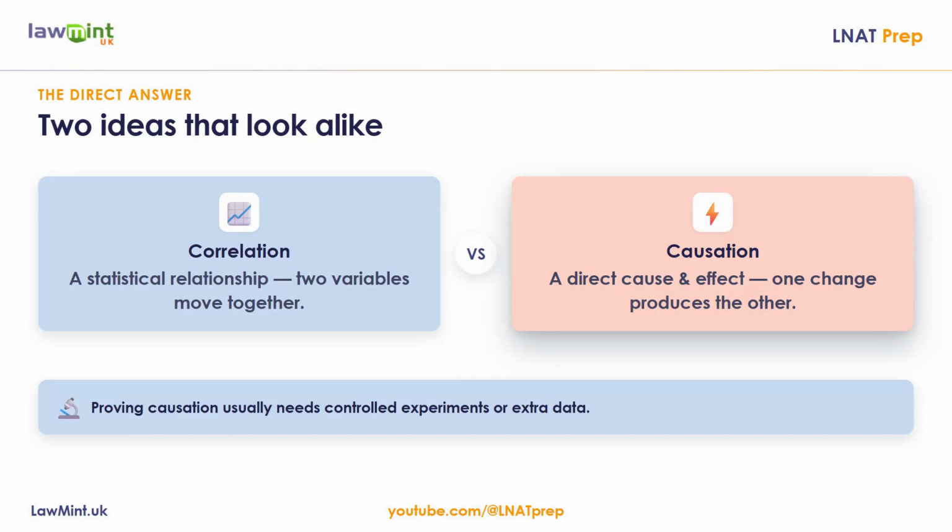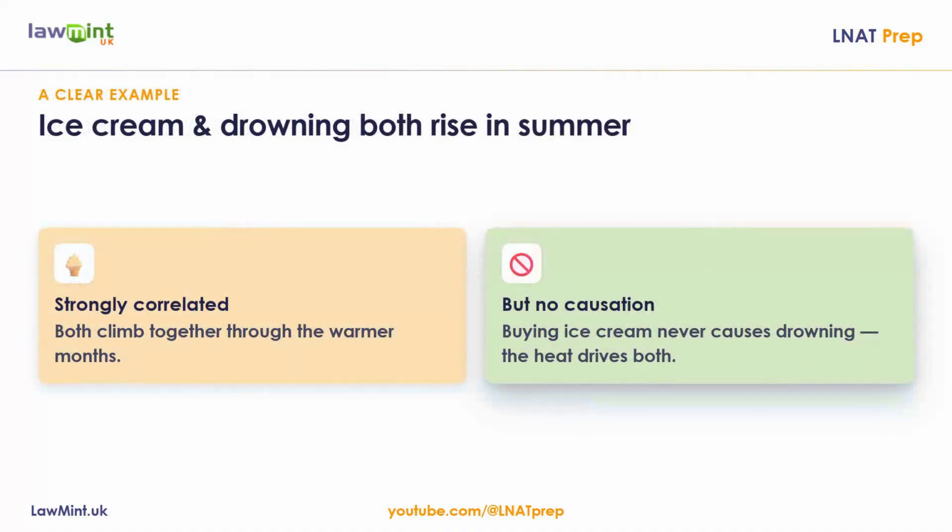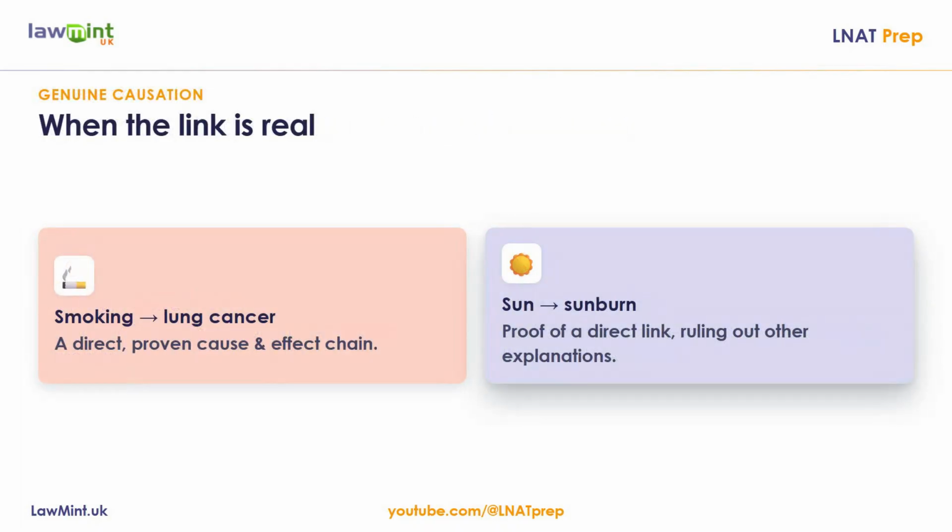Consider a clear example. Ice cream sales and drowning incidents both rise during summer. They are strongly correlated, but buying ice cream does not cause drowning. That is a classic correlation without any causation. Now, consider genuine causation. Smoking directly causes lung cancer. Excessive sun exposure causes sunburn. Causation requires proof of a direct link, often ruling out other alternative explanations completely.